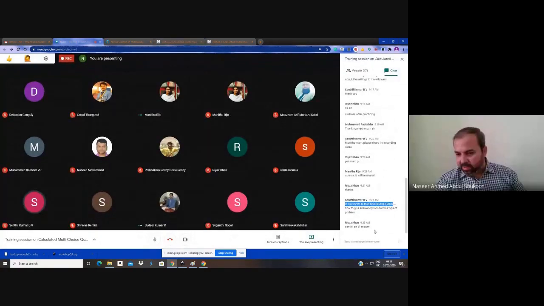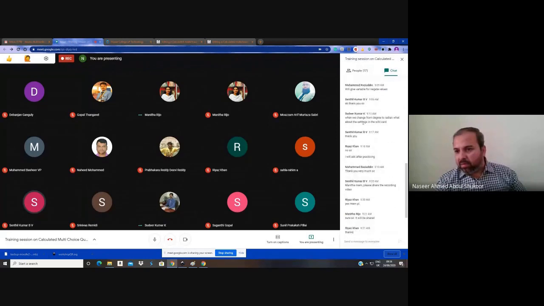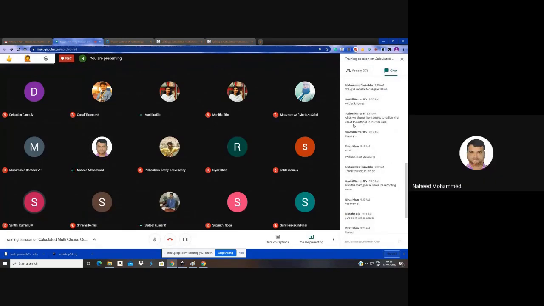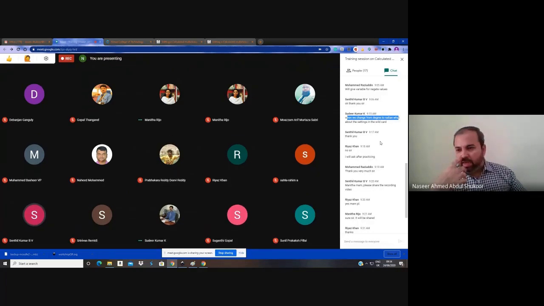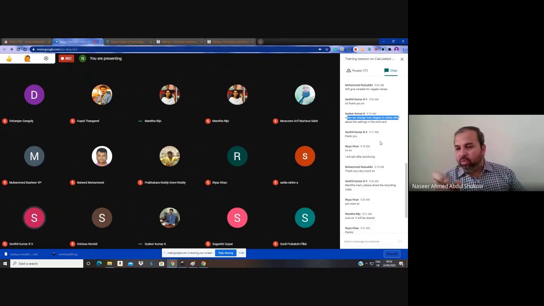Sudhir Kumar sir asks about changing from radian to degree and degree to radian. The default setup in Moodle for angle is radian. If you want to change the value from radian to degree, the command is RAD to DEG, and inside the flower bracket you can give the value. Degree to radian is also DEG to RAD, and inside the flower bracket you give the value.